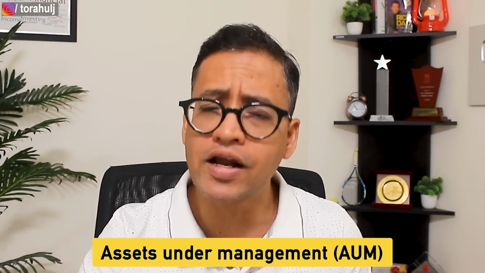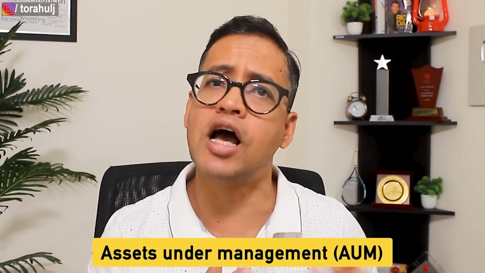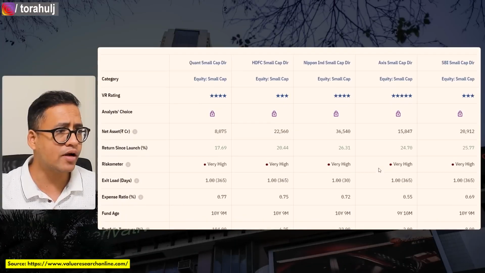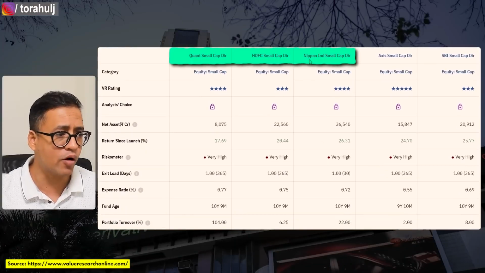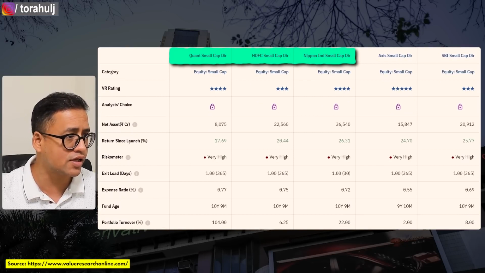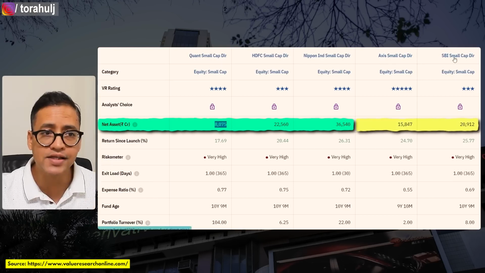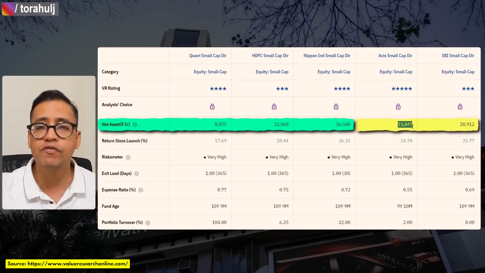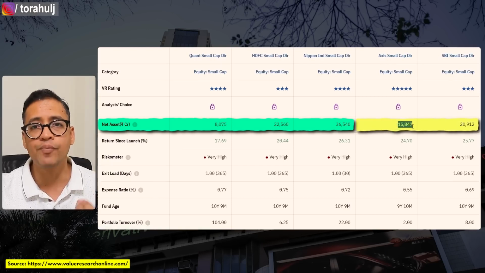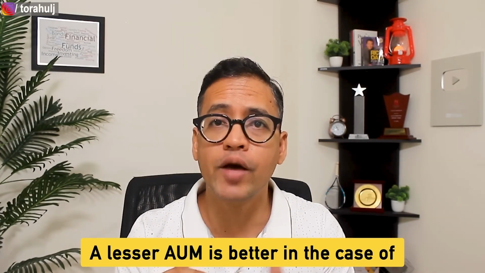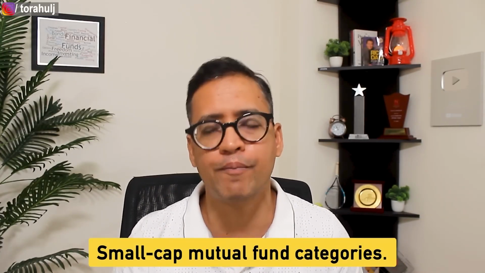For this, my parameter is asset under management. Whichever has the lower asset under management, I will go with that. So here, for example, have a look at Quant, HDFC and Nippon. If we compare these 3 funds, we will see that from a net assets perspective, Quant has the lowest net assets, which is 8,000 crores, and between Axis and SBI, it is Axis mutual fund that has less AUM, which is 15,000 crores. Now let me explain with an example why I am saying that lesser AUM is better in case of the small cap mutual fund category.